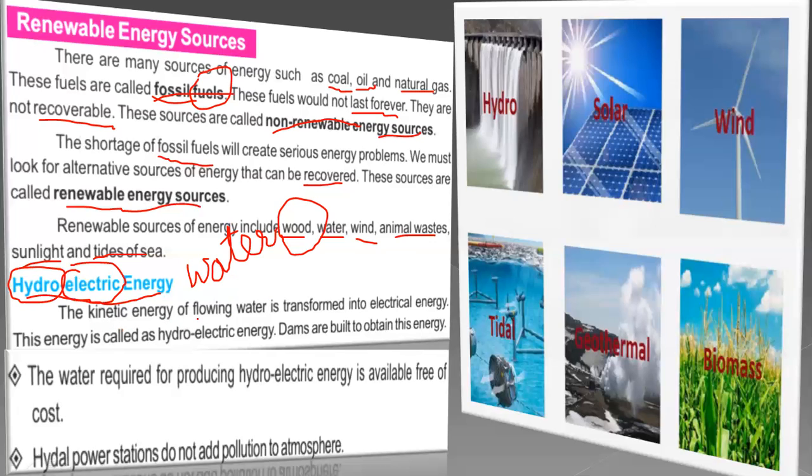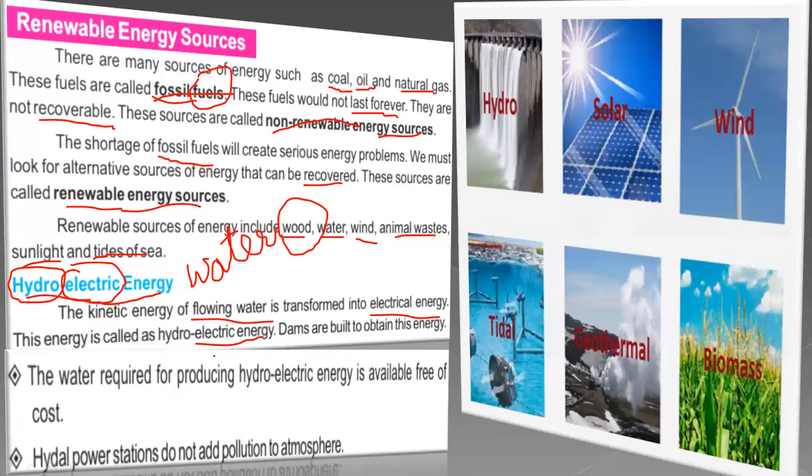So the kinetic energy of flowing water, not for stagnant water, not this which is stop anywhere. The flowing water that is having kinetic energy, and that energy is used to transform kinetic energy into electric energy. So this energy is called hydroelectrical energy, and for that purposes dams are built to obtain this energy. Dams are the reservoirs. Dams are the very big places with gates where we can store the water.